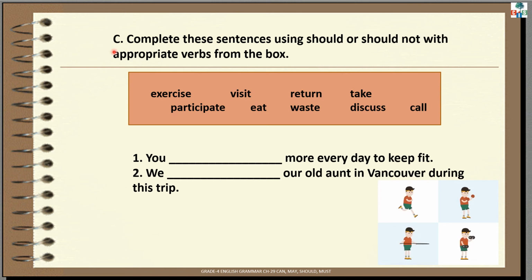See exercise C, which is on page number 101. Complete these sentences using should or should not with appropriate verbs from the box. Yes, children. When do we use should? Yes, we use should when we want to give advice or suggest something. Yes, in the box, the verbs are given. See number 1. You dash more every day to keep fit. Yes, children. What should we do to keep ourselves fit? Yes, exercise. So the answer is you should exercise more every day to keep fit.